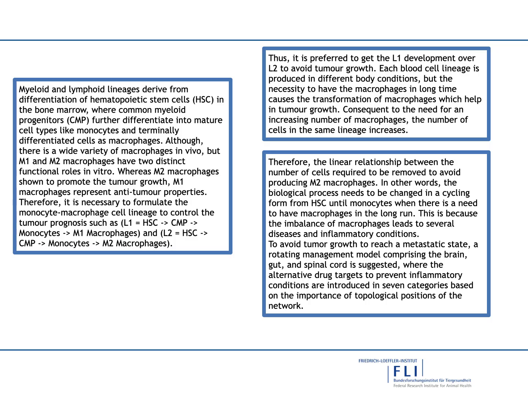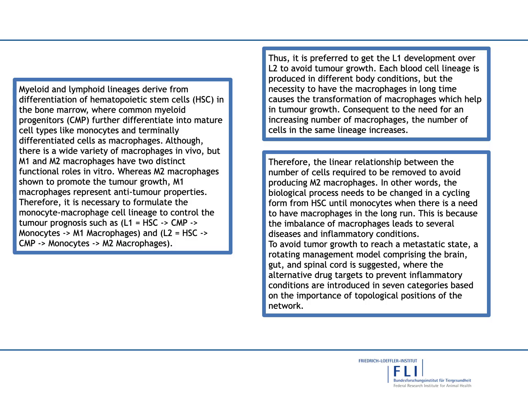Since each blood cell lineage is produced under different body conditions, the necessity to have macrophages for a long time causes the transformation of macrophages, which helps in tumor growth. Consequently, with the need for an increasing number of macrophages, the number of cells in the same lineage increases. Therefore, the linear relationship means cells must be removed to avoid producing M2 macrophages. In other words, the biological process needs to be changed into a cycling form, from hematopoietic stem cell until monocyte, whenever there is a need to have macrophages in the long run.